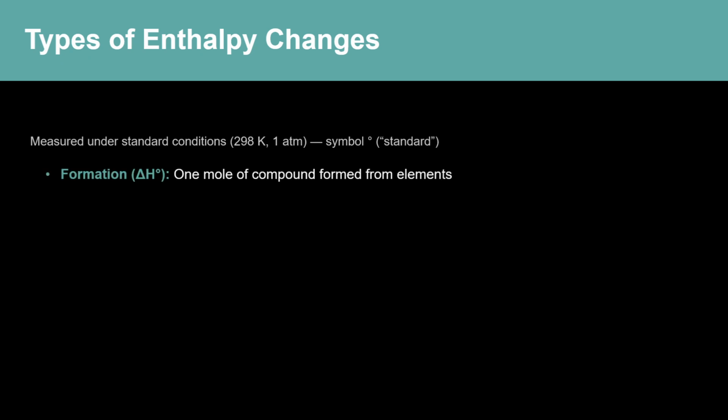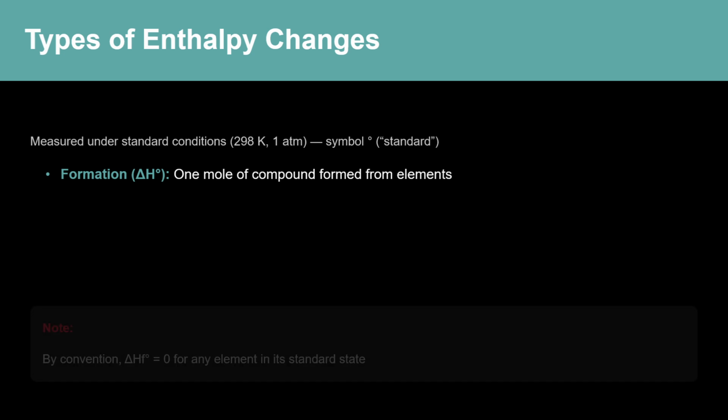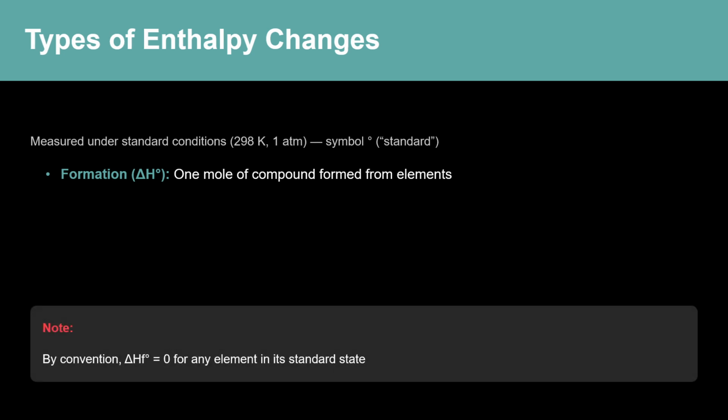The standard enthalpy of formation is the enthalpy change when 1 mole of a compound is formed from its elements in their standard states. If it is negative, the formation is exothermic, energy is released. If positive, it's endothermic, energy is absorbed. By convention, the standard enthalpy of formation of any element in its standard state is 0. The standard enthalpy of combustion is the enthalpy change when 1 mole of a substance is completely burned in excess oxygen under standard conditions.